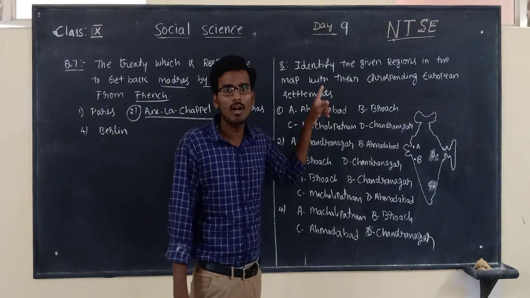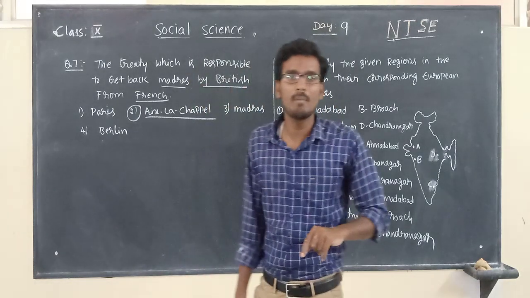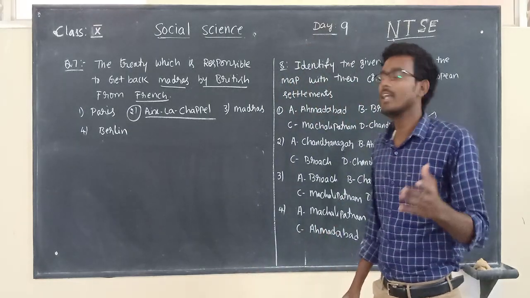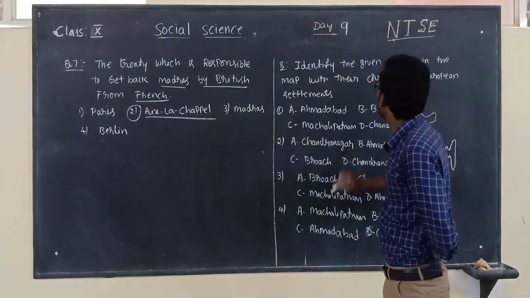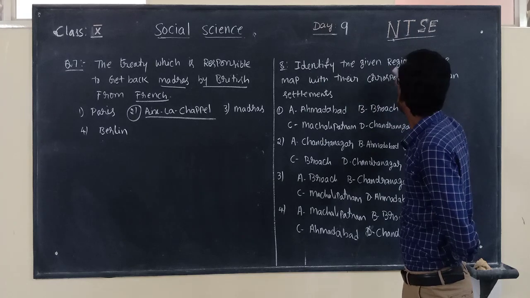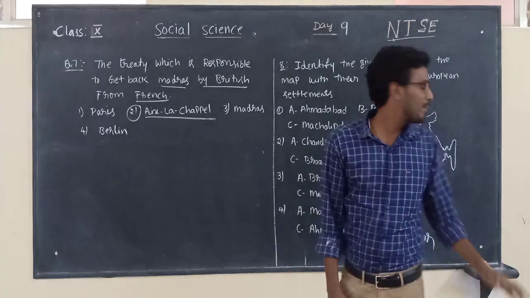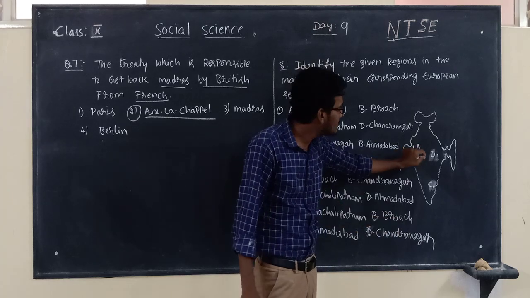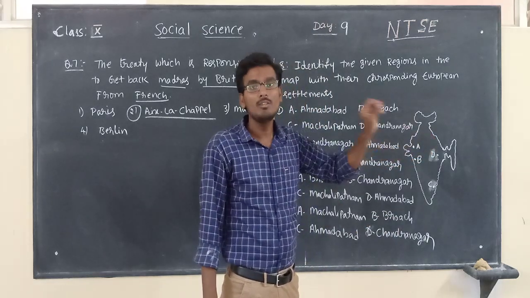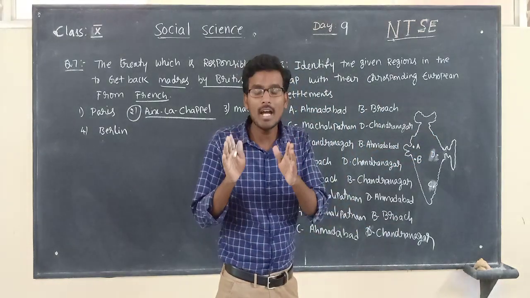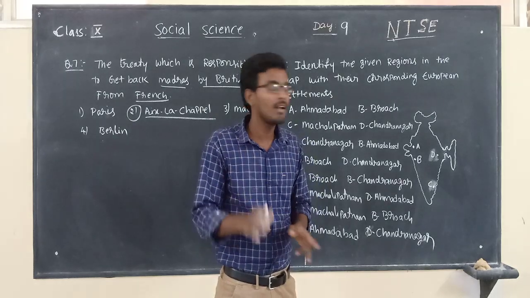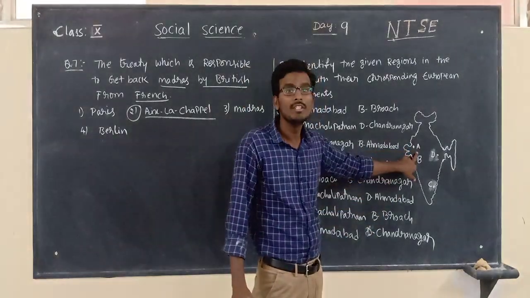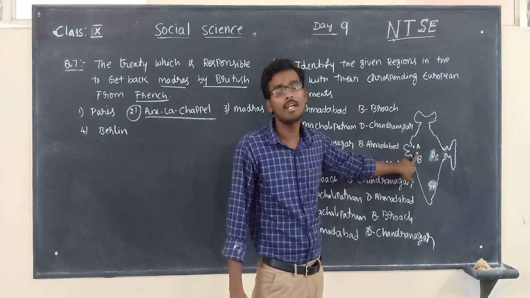This kind of model we already discussed in the previous session. Again, see, identify the given regions in the map. A map is given there. Some places are marked, and we must identify those places as per the alphabet marked over there.